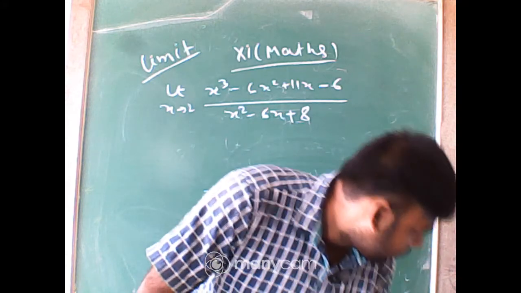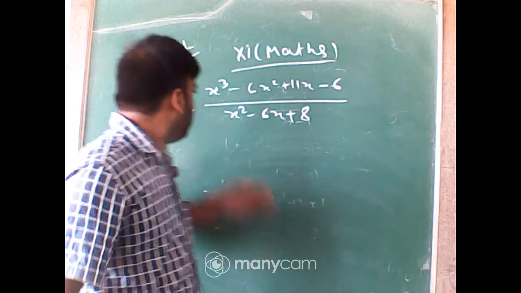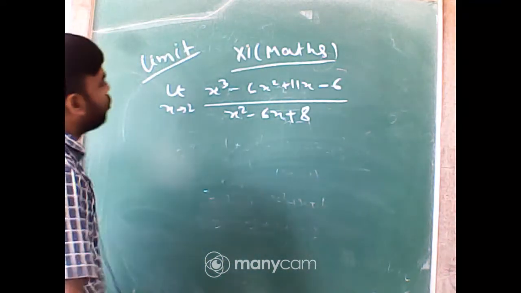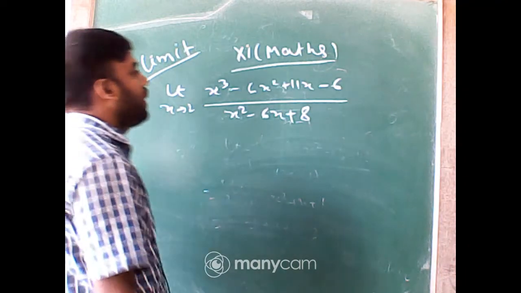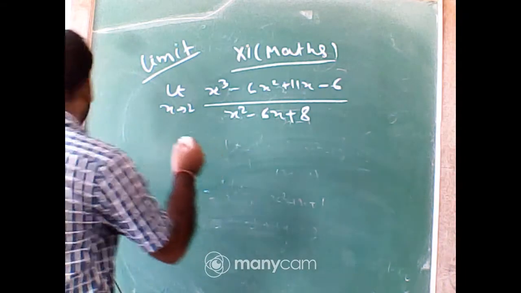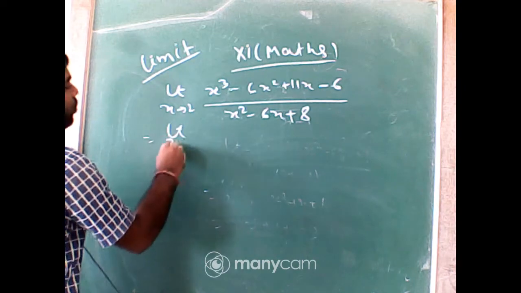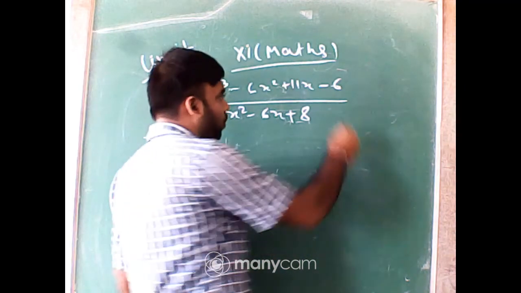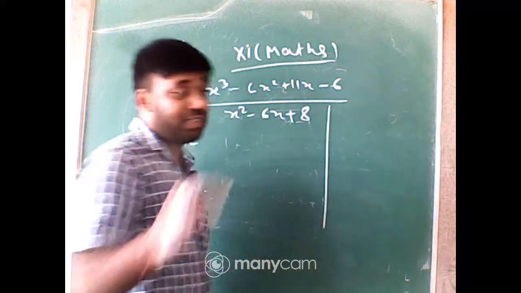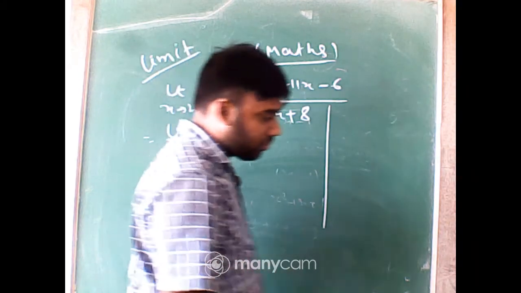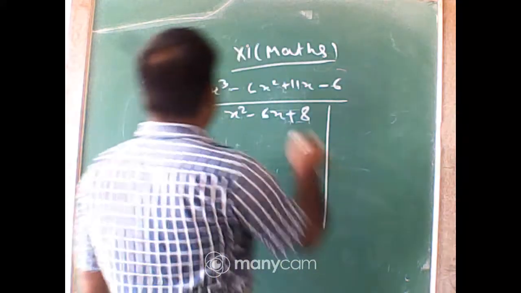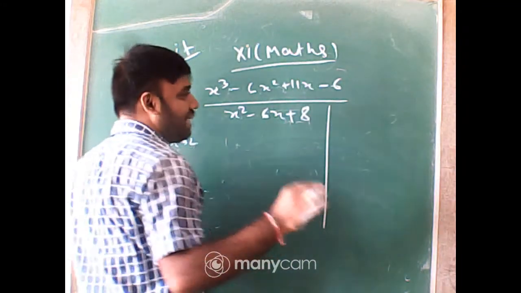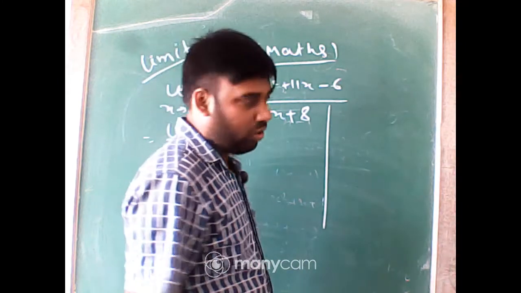Okay, now I am starting the class. Next sum: limit x tends to 2, (x cube minus 6x square plus 11x minus 6) by the denominator. First the upper portion, the numerator. The numerator is a cubic equation. For factorizing a cubic equation, that method is known as the zero factor method.